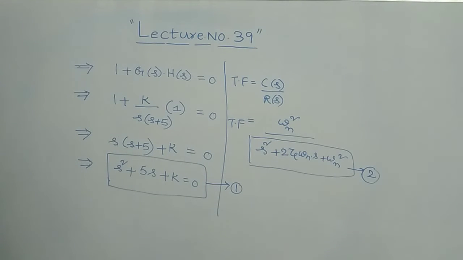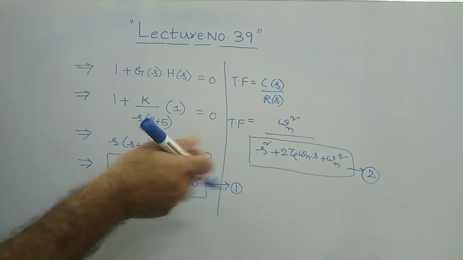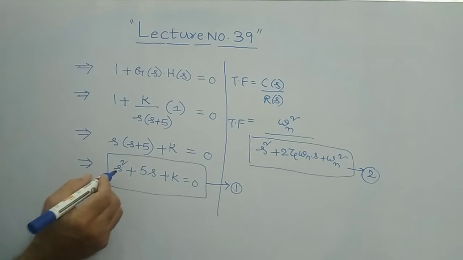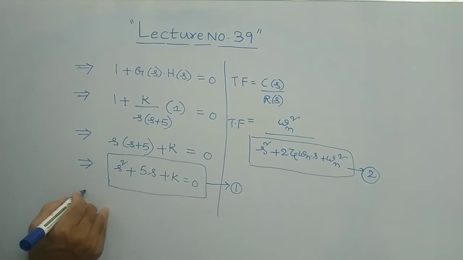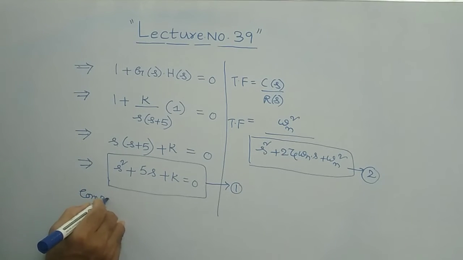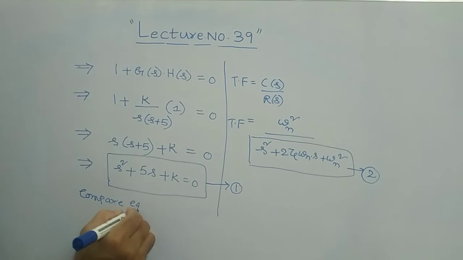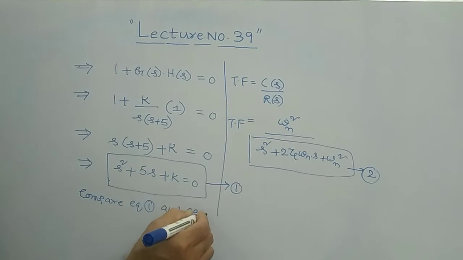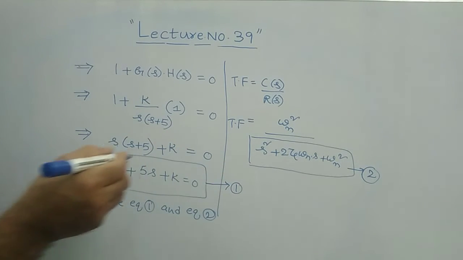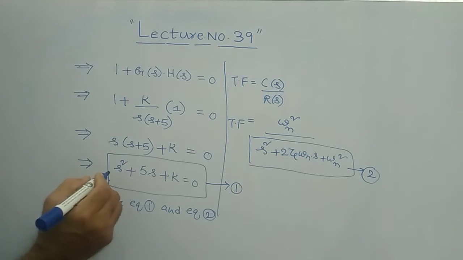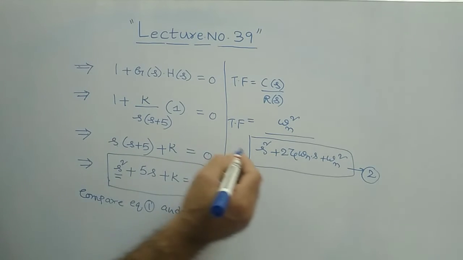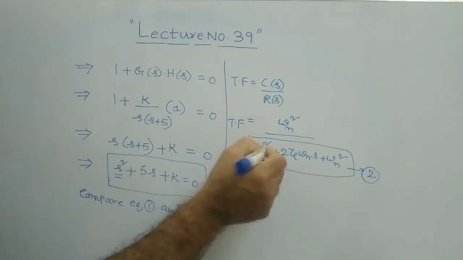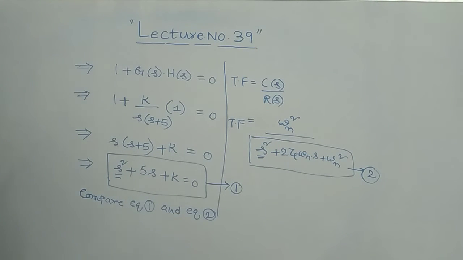By equating the s square coefficients, s coefficients and constants, you will have some values. So if you compare equation 1 and equation 2, you have s square here, and you also have s square as the first term in the second. Clear?